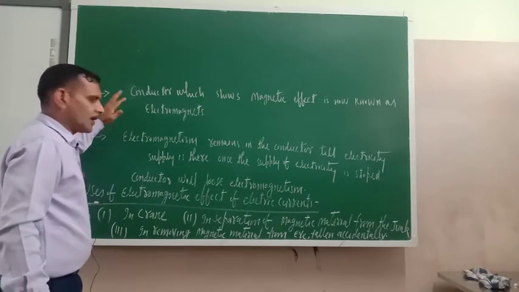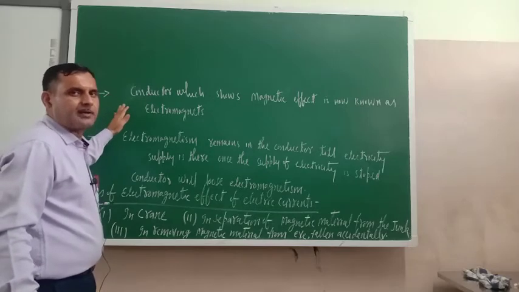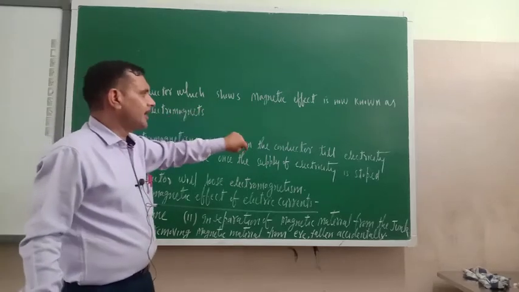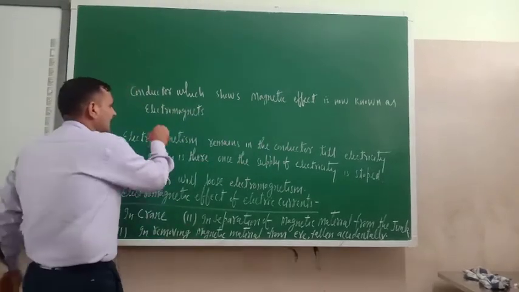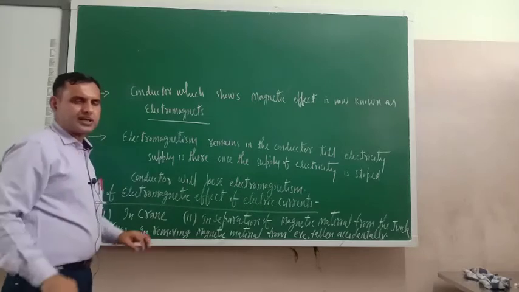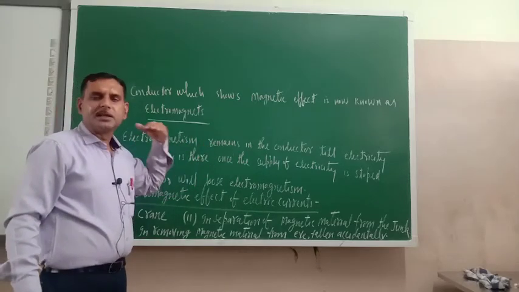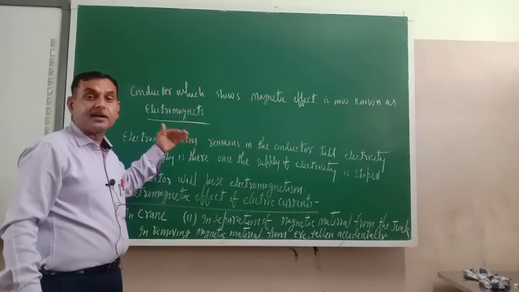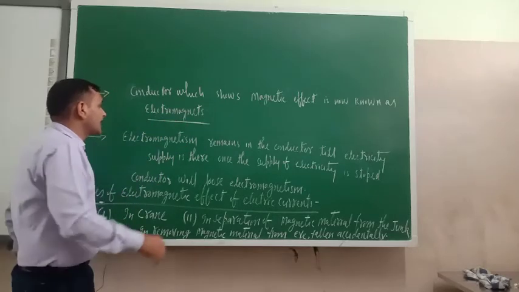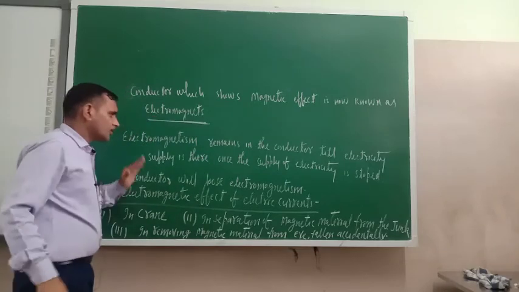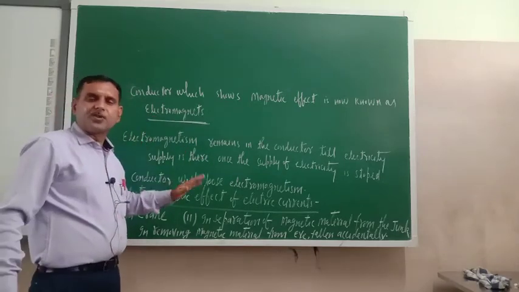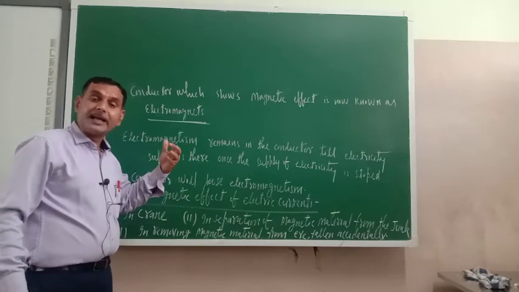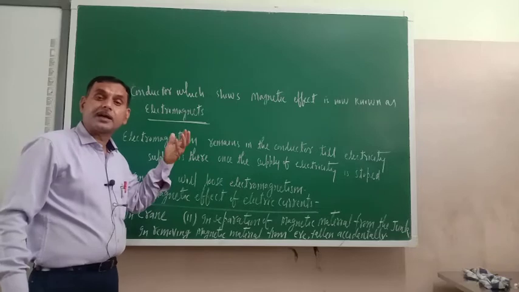Just see. So let us continue with the electromagnetic effect of electric current only. A conductor which shows magnetic effect is now known as an electromagnet. Try to understand. You have supplied the electricity. Because of the supply of electricity, that conductor is behaving like a magnet. So that conductor is now known as an electromagnet. This electromagnetism which is developed in the conductor remains until electricity is supplied through the conductor.